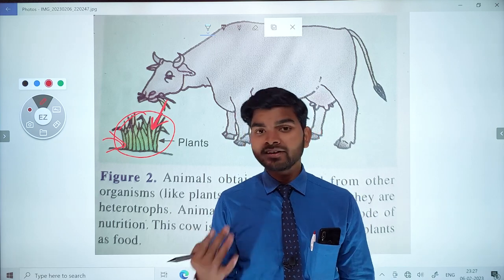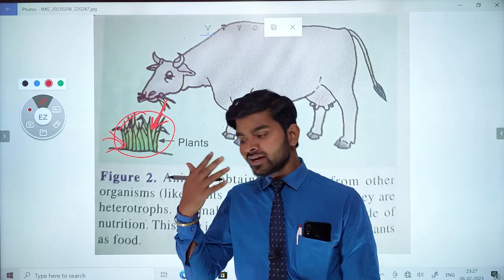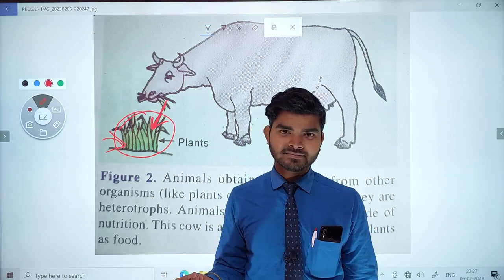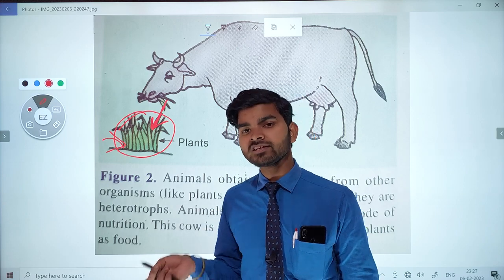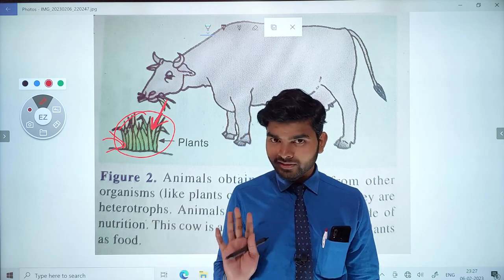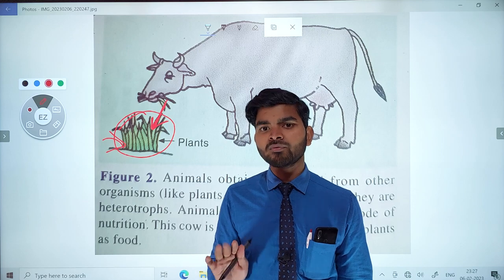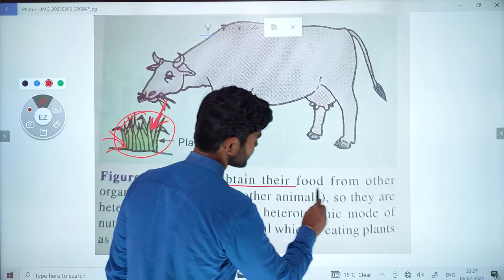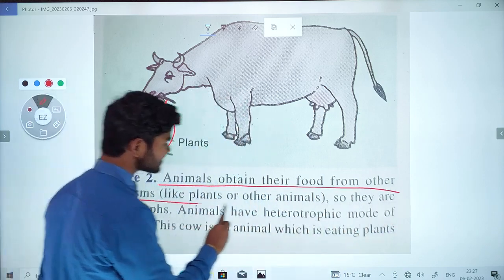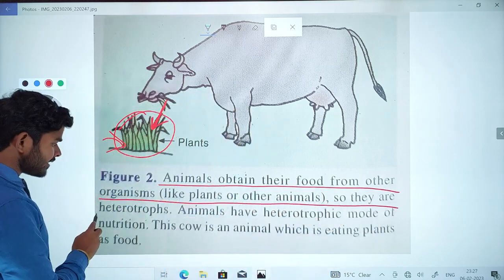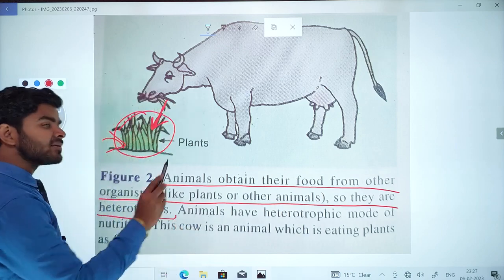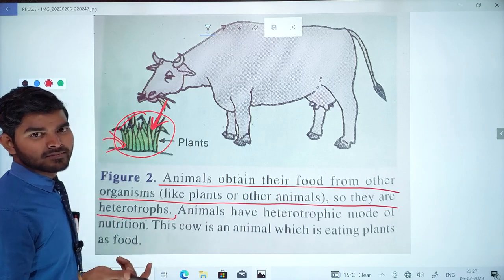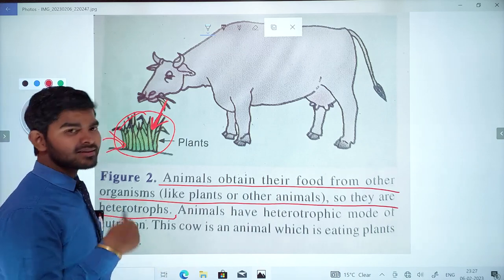Why? Because we are dependent on plants or animals, directly or indirectly. We take rice, and from where does rice come? Rice comes from the paddy crop. You know this fact, no? Of course, yes. Okay, I hope you have cleared all the concepts. This is a very important point. So they are heterotrophs because they are dependent on other animals, or maybe plants. Lions are dependent on other animals.